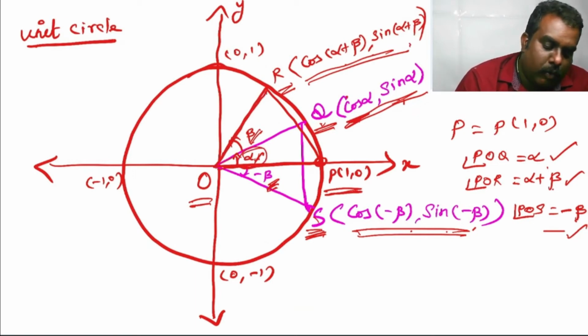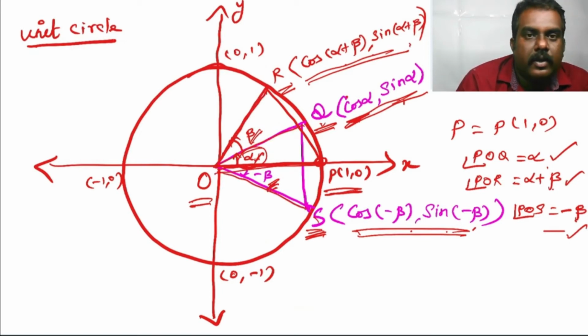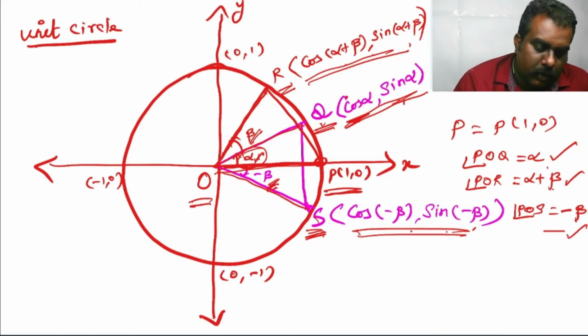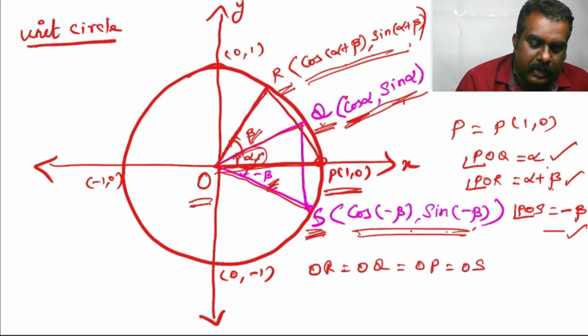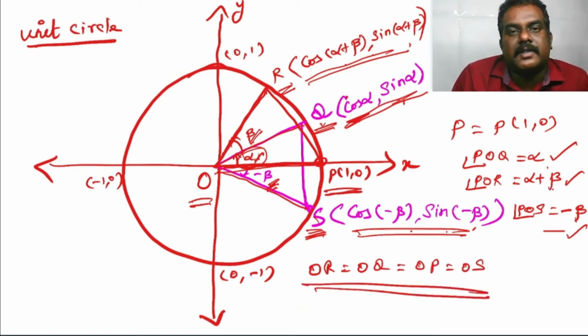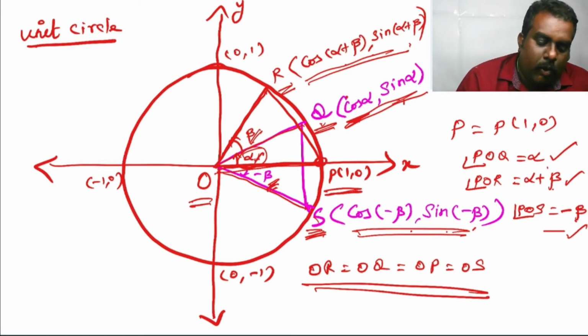OR, OQ, OP and OS are the radii of the given circle. Here the radius is 1 because the given circle is unit circle. So OR is equal to OQ is equal to OP is equal to OS, since the given circle is unit circle and radius is 1. Now let us take the triangle POR and SOQ.